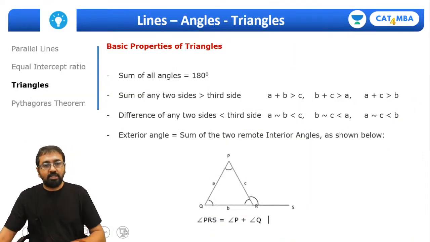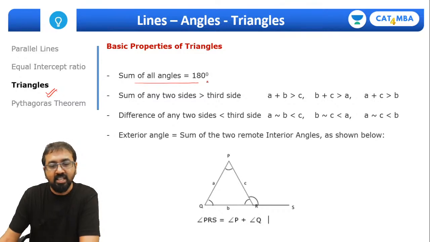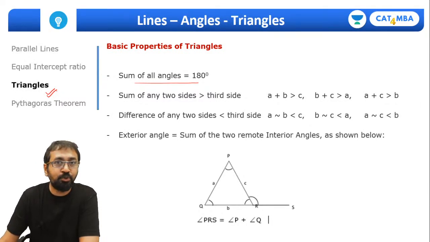Fine guys, so now let's go ahead with triangle. We have just understood the basics of lines and angles, right? And now we are starting with triangle. These are some of the basic properties of triangle which you all understand. Sum of all angles is 180 degrees. Have you ever thought why the sum of all angles in a triangle is 180 degrees? Is there any proof for that? So let's prove it today.